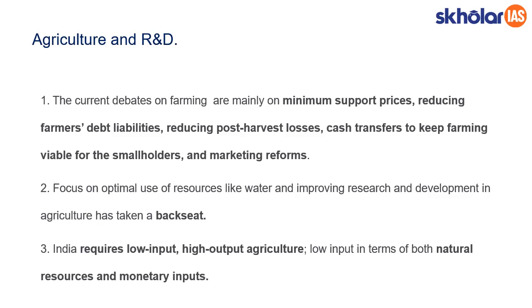And fourth, the economic status of farmers is not in a good state, and we need to address that. So considering all these vulnerabilities, we have to go for low input, high output agriculture. For example, zero budget natural farming focuses on low input, as in zero input, and the output will be good. So these are the areas that the research has to focus on.